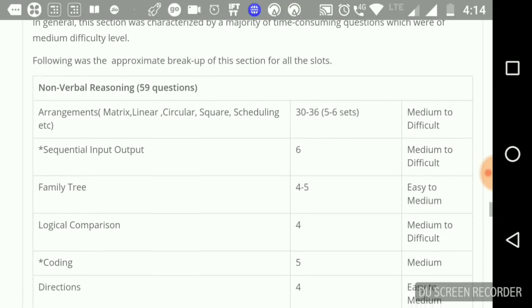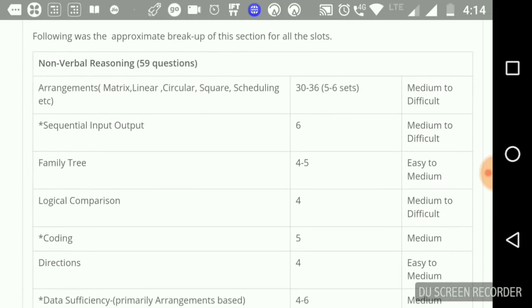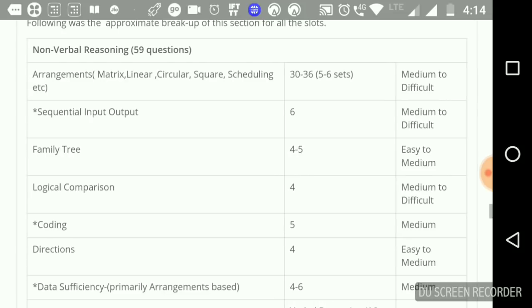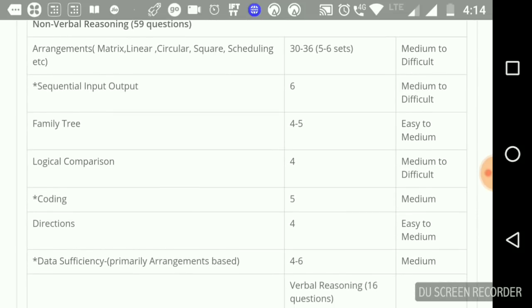So non-verbal reasoning had around 59 questions. It has arrangements, matrix, linear, circular, square, scheduling, etc. On the medium to difficult side, 5-6 sets. Sequential input output were present in some slots, not in all. Family tree was there in every slot. Logical comparison was there in every slot.